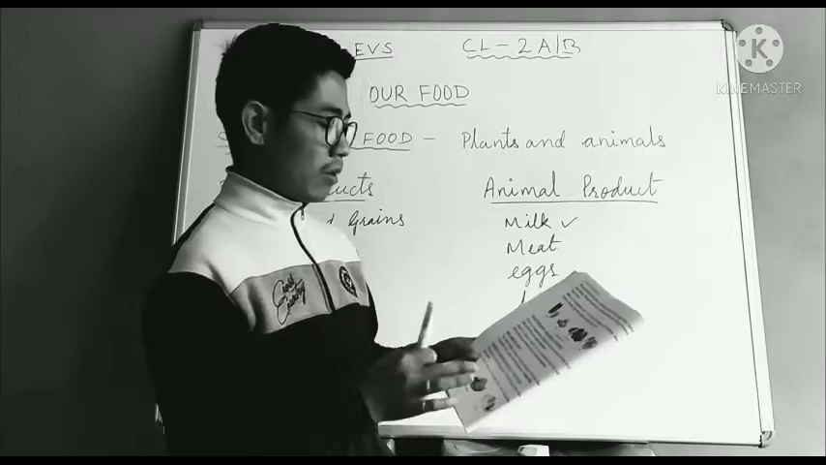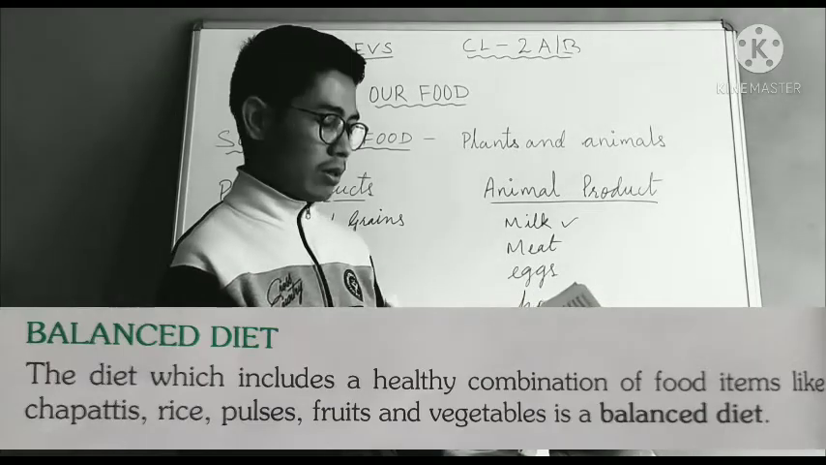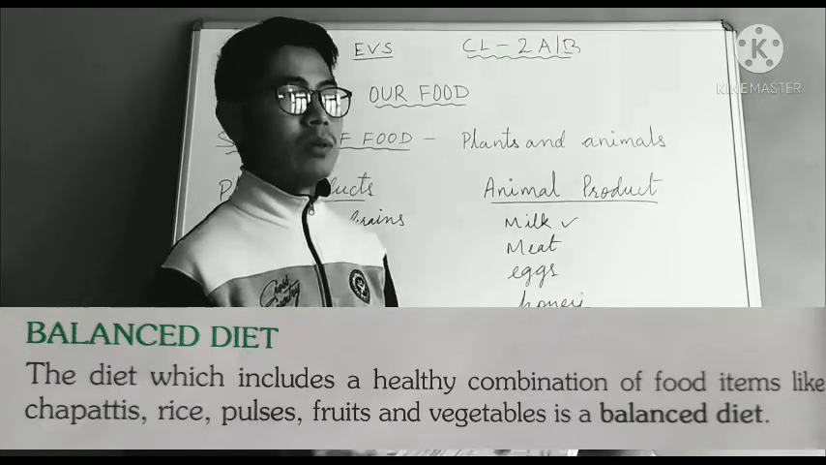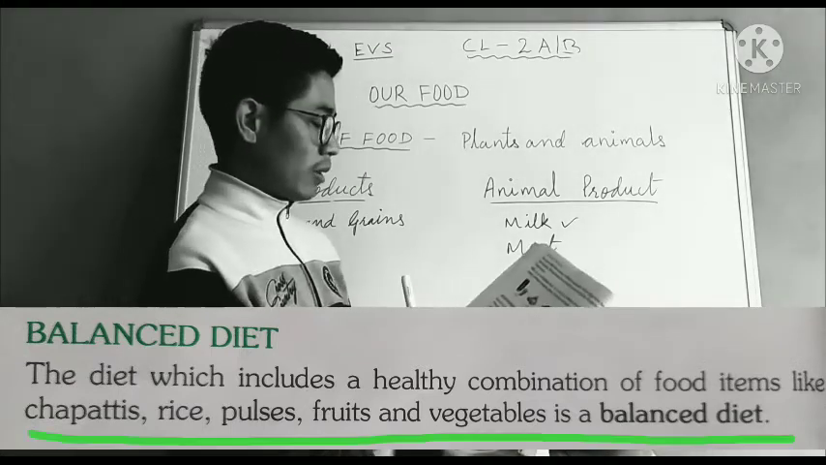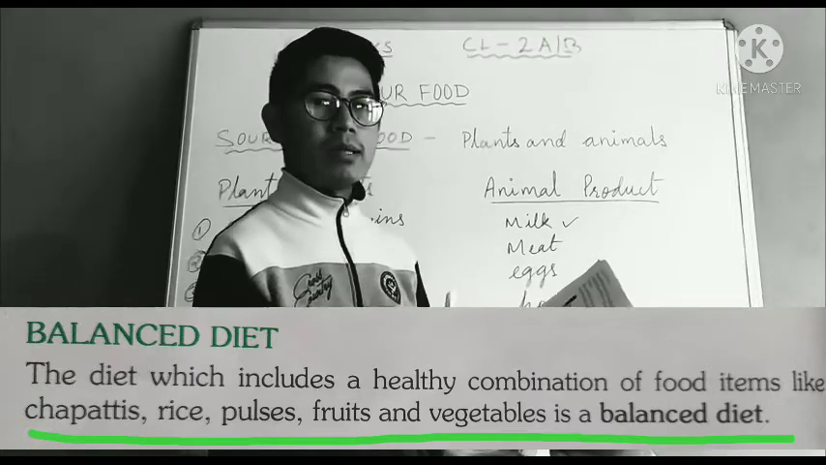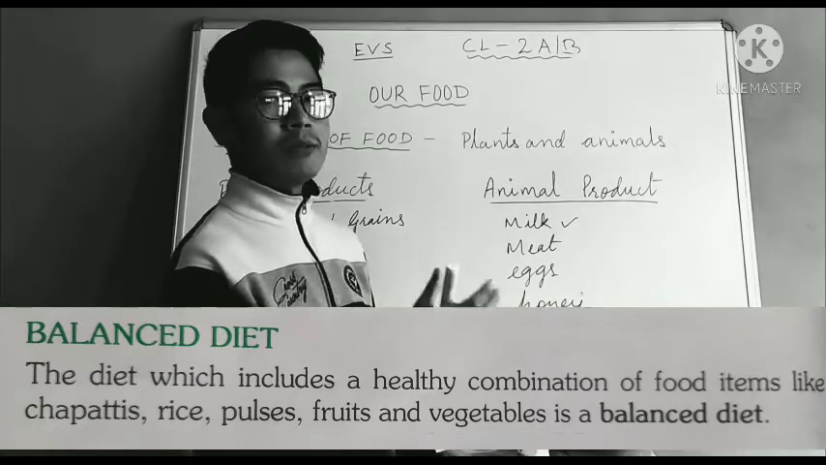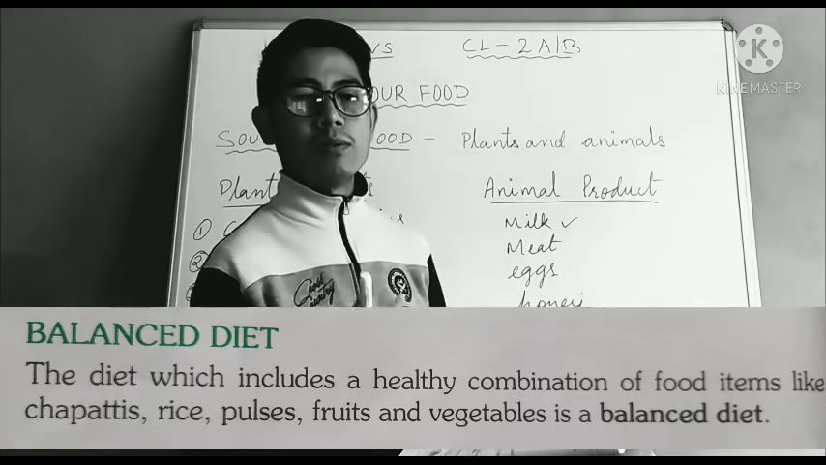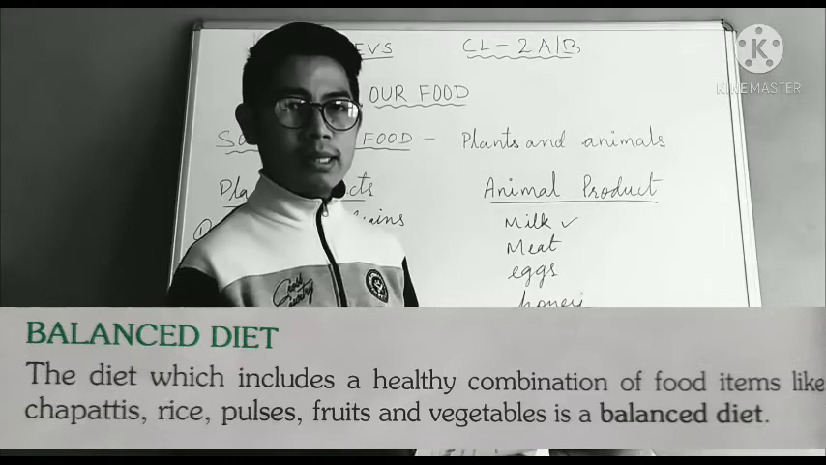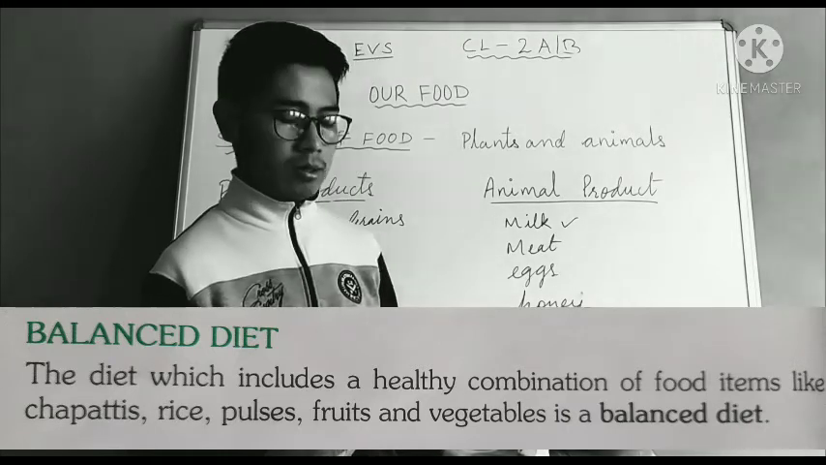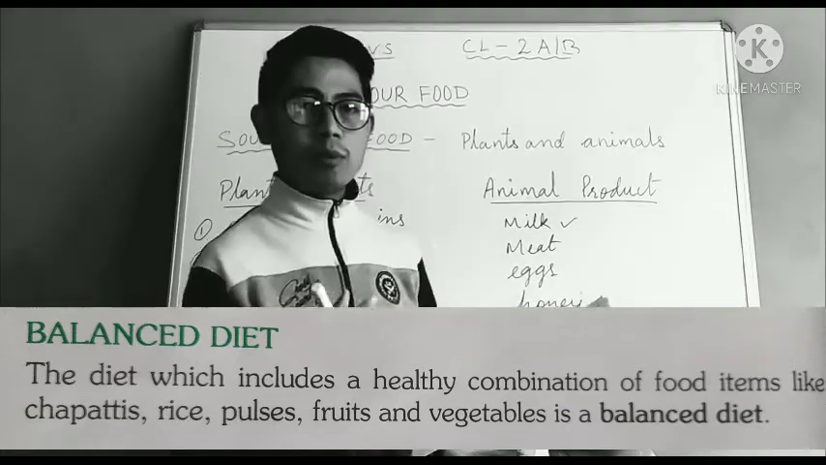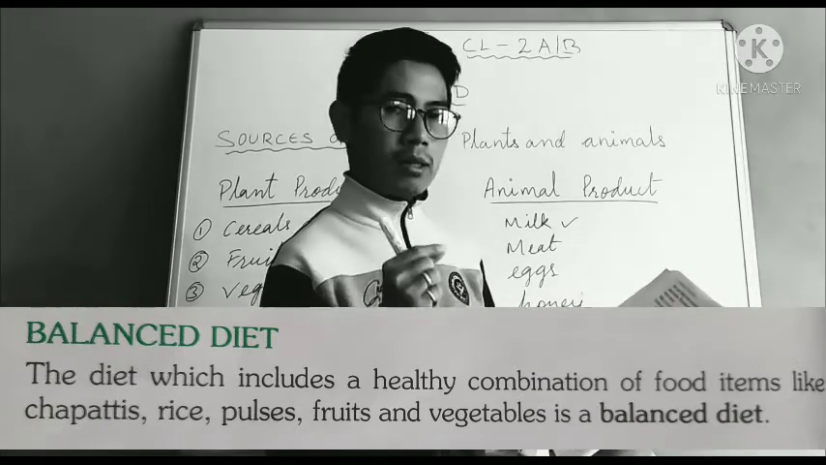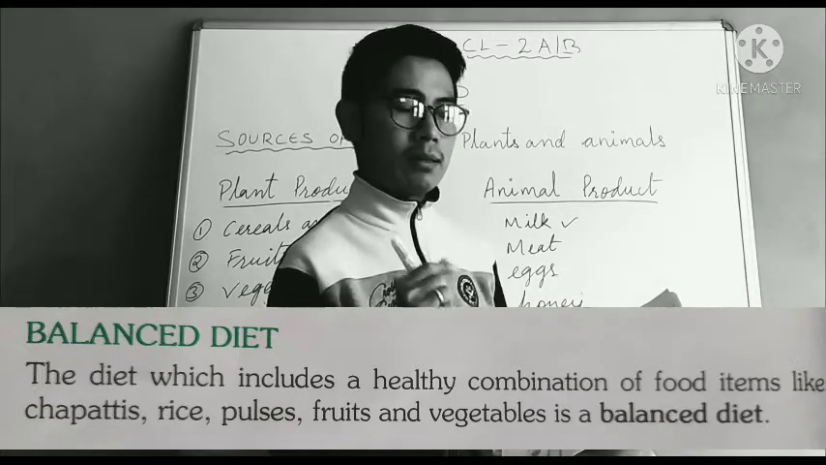Now balance: it is important that you should have a good combination of food, for example chapatis, rice, pulses, fruits and vegetables. If you eat the same kind of food daily, our body does not function well, because we may not get a proper amount of vitamins. So it is very important that you should have a healthy combination of food. That is what is called a balanced diet.